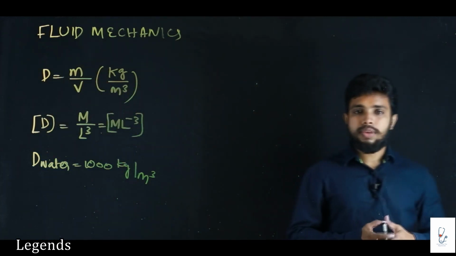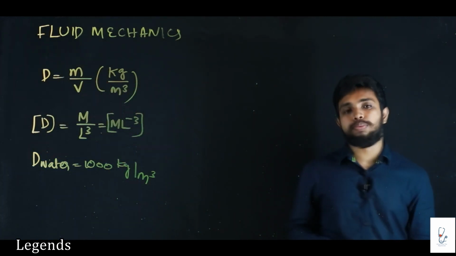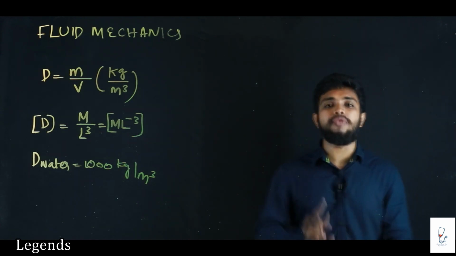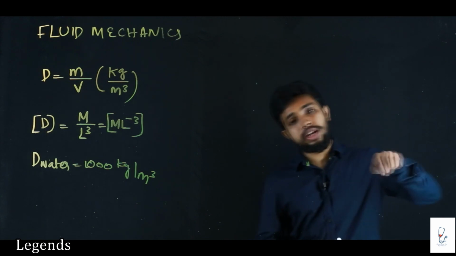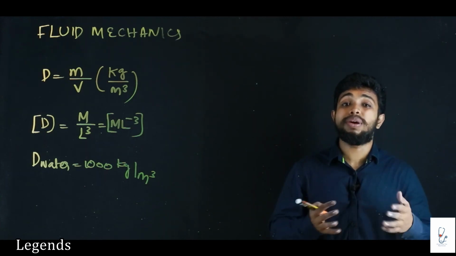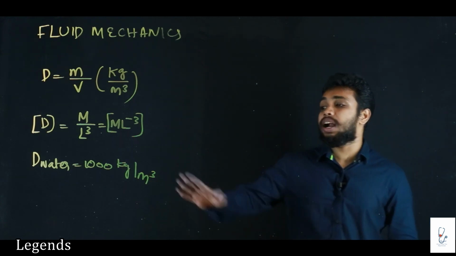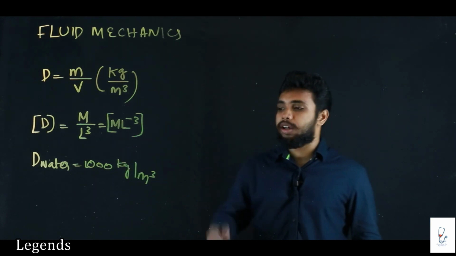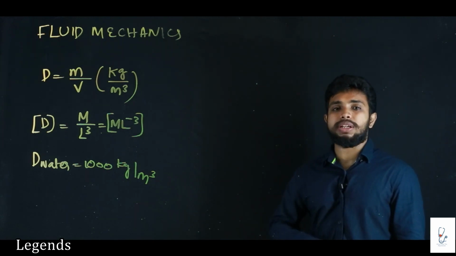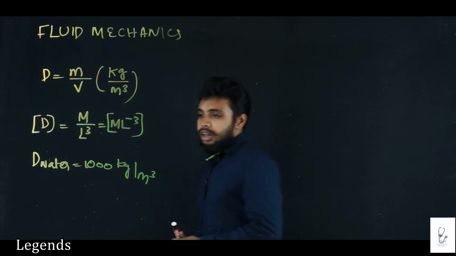We take a container having a volume of 1 meter cube, and if we fill it completely with water, how much will it weigh? That means 1000 kilogram. It will weigh 1000 kilogram. That is the density of water. Water is considered a standard fluid for measuring relative density. That we will take in the next section.